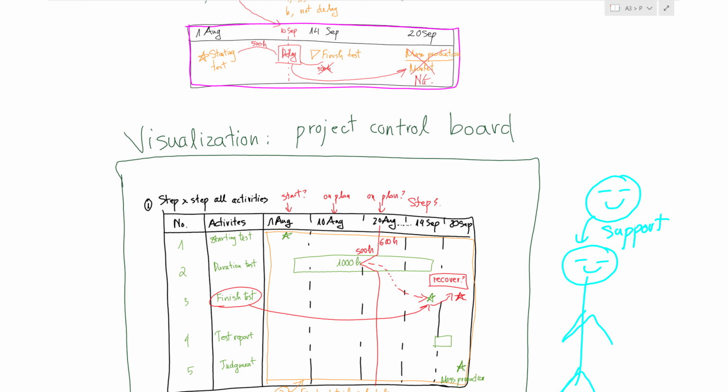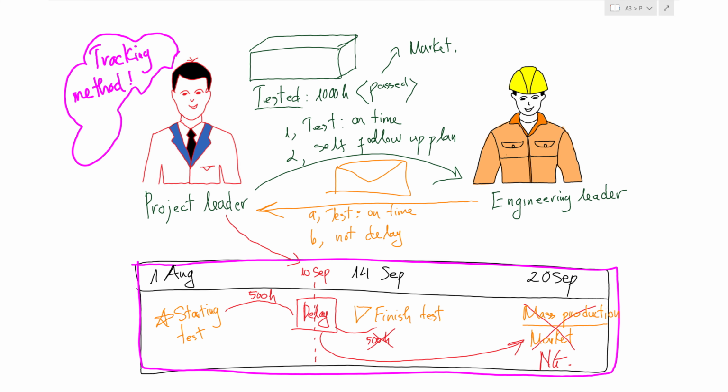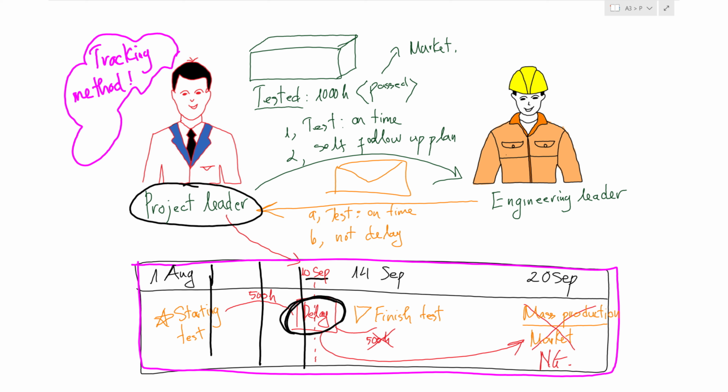So now come back to the first example. The main key point here is that if the project leader did not wait until 10 September, and started to track weekly here and here and here, he would recognize that the test was already delayed. Then he could recover the test plan, and he would keep the mass production on plan.